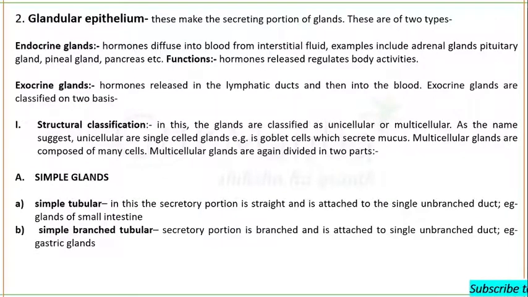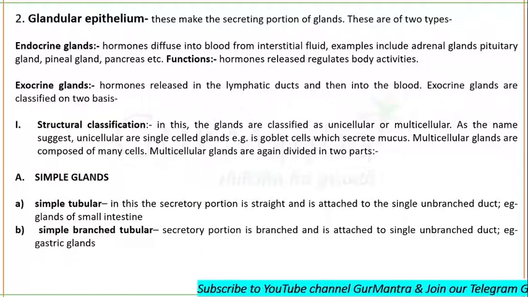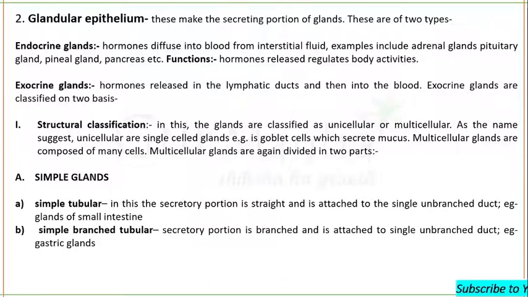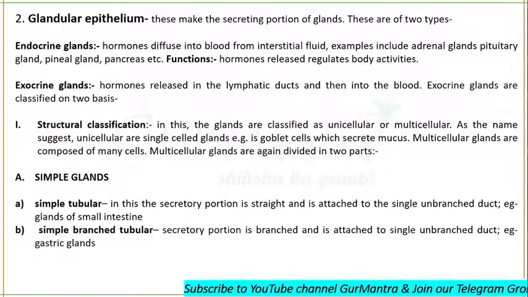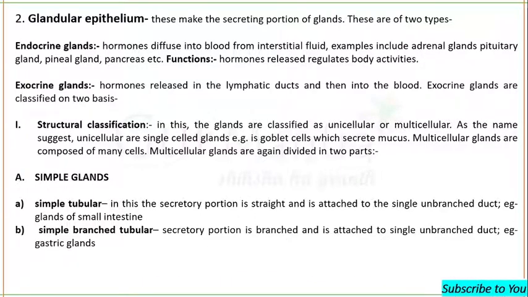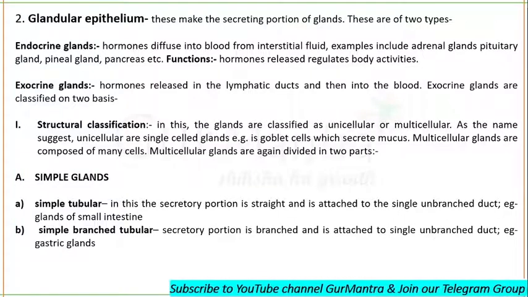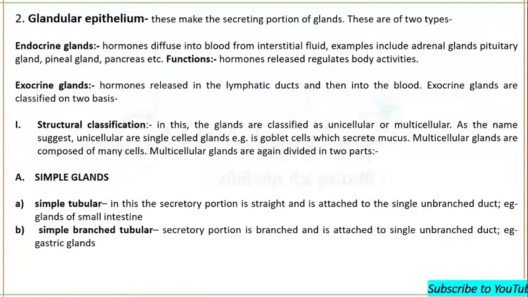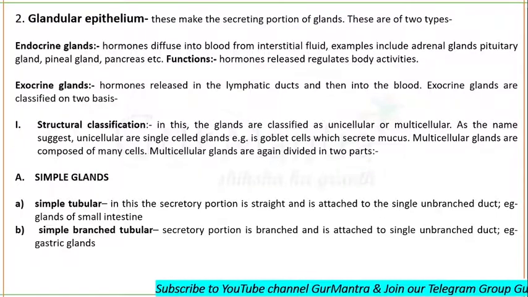Okay. Next, here we completed our what? Epithelium. Which epithelium did we just complete? We completed our simple epithelium. Now here is our glandular epithelium. Now what is glandular epithelium? Remember one thing. Whenever the cuboidal cells or columnar cells become specialized for the function of secretion, they are now called glandular epithelium.